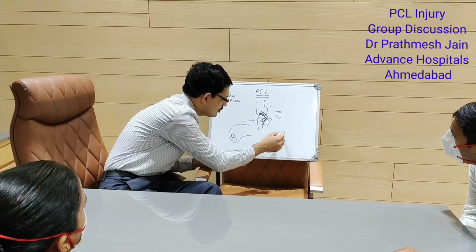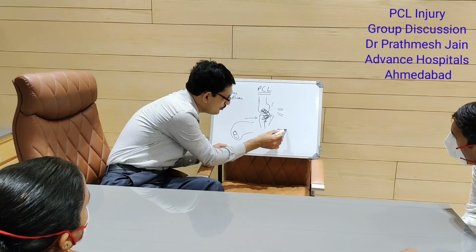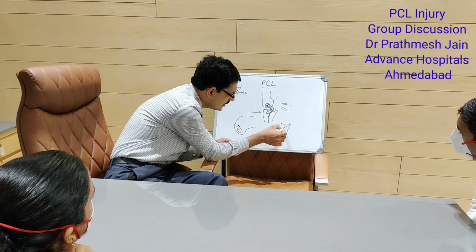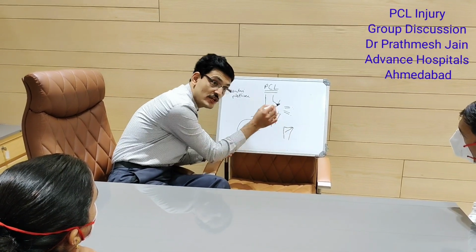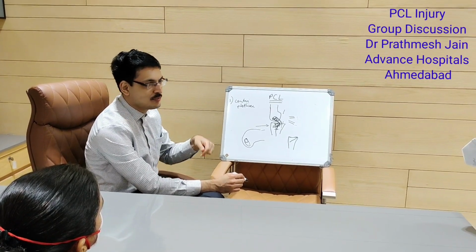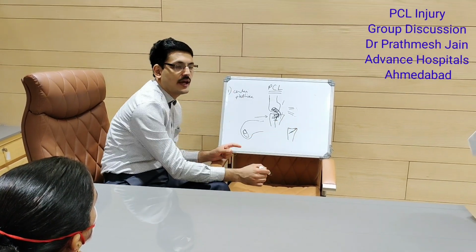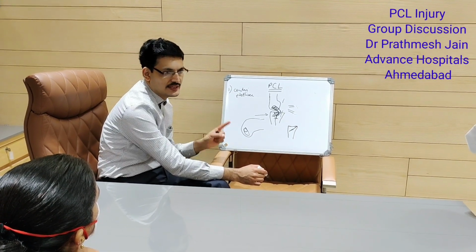So this, as I told you, is your tibia. Now, if you make your tunnel here, which is very common, specifically if you are not using the posterior portals, most of the times the tunnel will be here, and then the killer turn will be very high, and you will have very high chances of residual laxity.